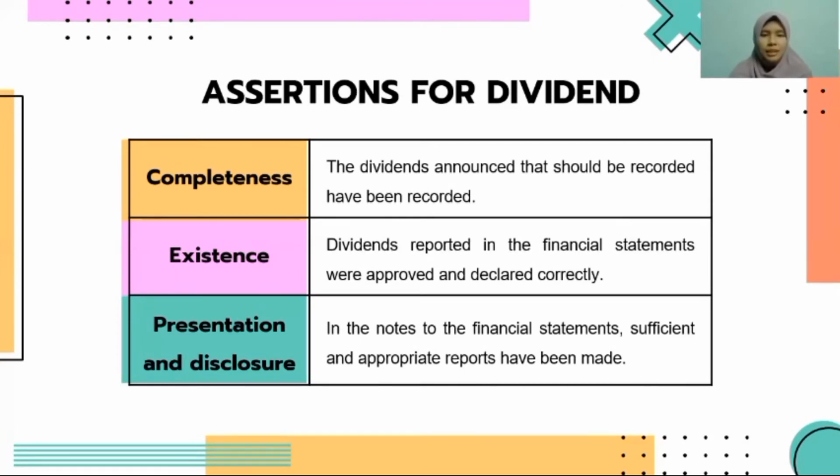The main concern regarding presentation and disclosure for dividend is that there may be some restriction by the client's bank, bondholders, or other creditors. In this case, we need to carefully examine the agreement that the client has with those parties. Such restrictions usually limit the client's ability to make payment of dividend to their shareholder. If any restriction exists, we as auditors must make sure that the client has properly disclosed them in the notes of financial statement.